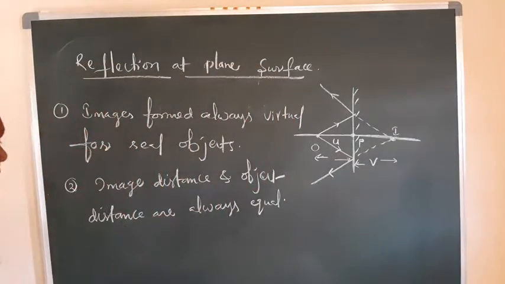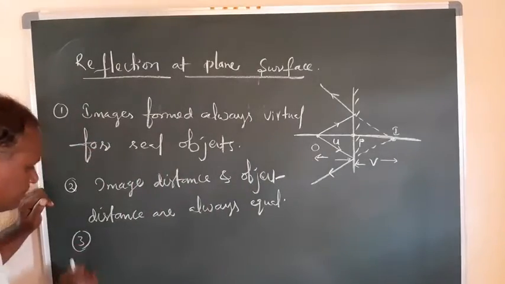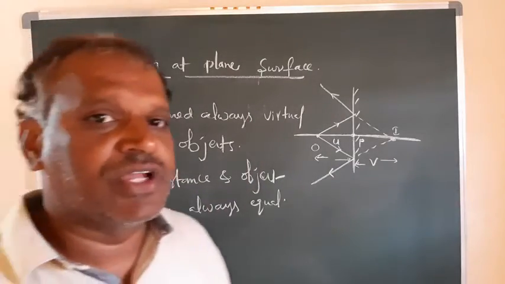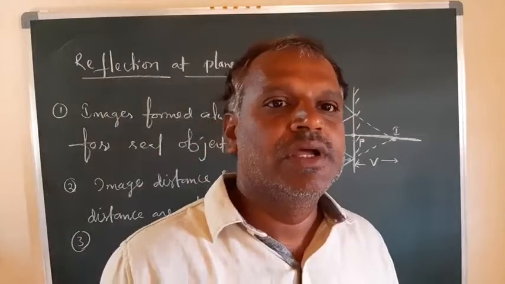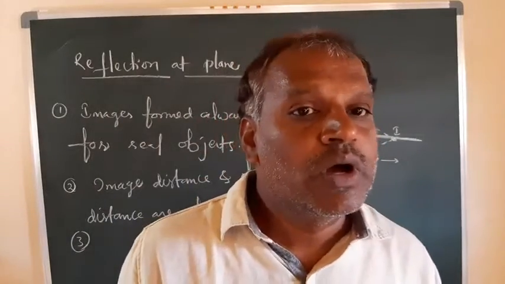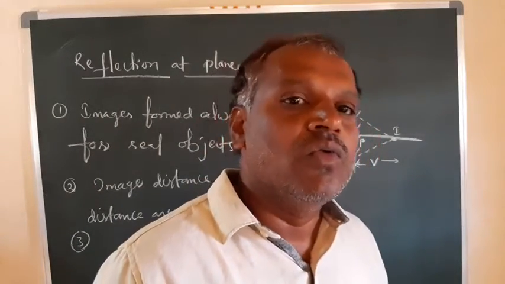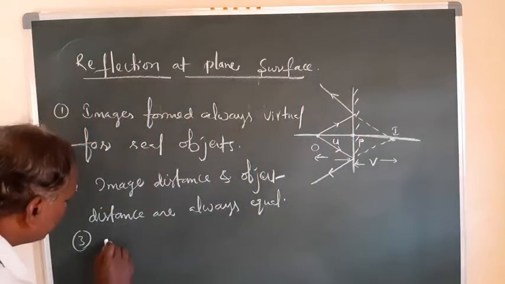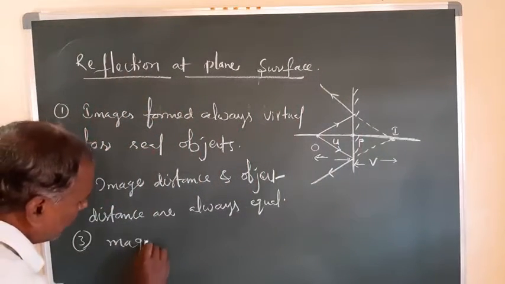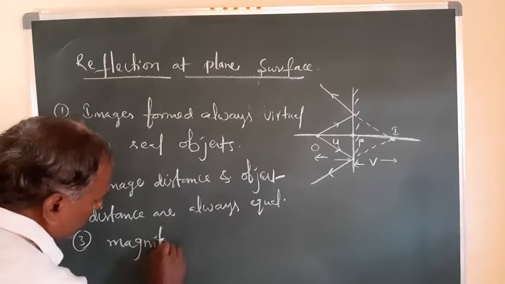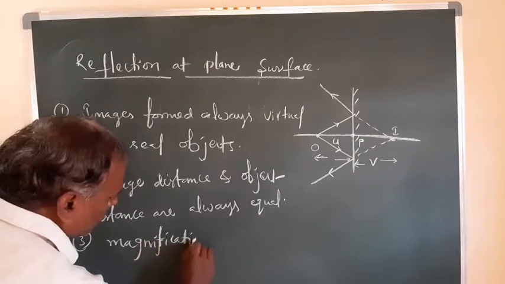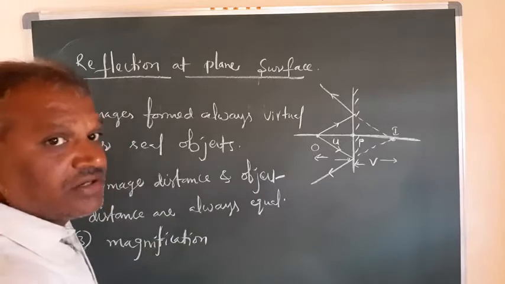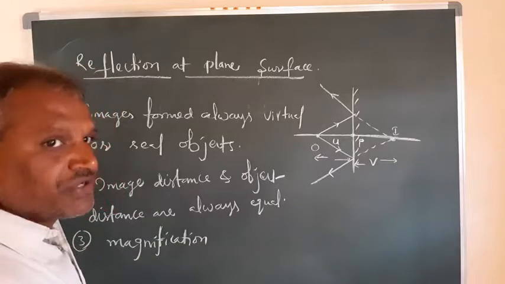And the magnification, if you calculate it, the magnification of a plane mirror is negative, and also it is 1. Why it is 1? Magnification is the ratio of the size of the image, or distance of the image, to the distance of the object.